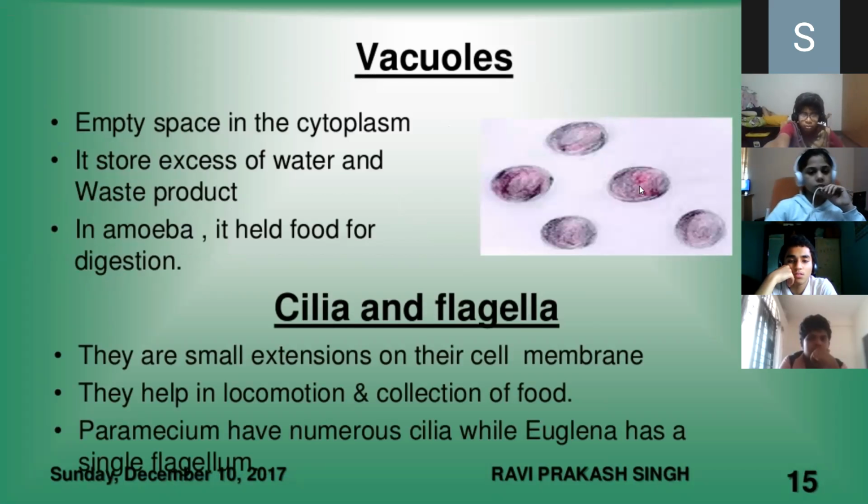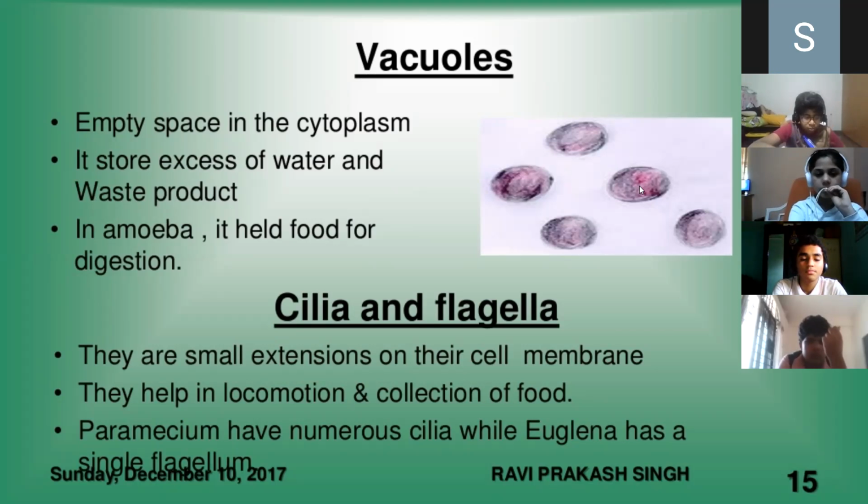Next comes the vacuoles. Till now what we studied? We studied about the plastids, mitochondria, endoplasmic reticulum, Golgi bodies, ribosomes. Now let us know about the vacuoles. Are you able to understand whatever we have learned till now? Any doubt, children? No, ma'am.